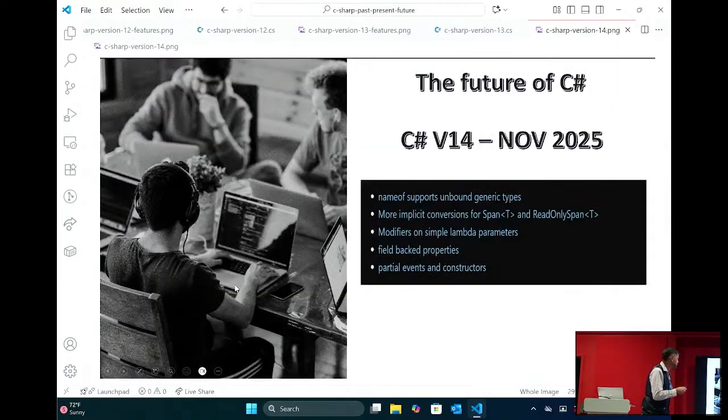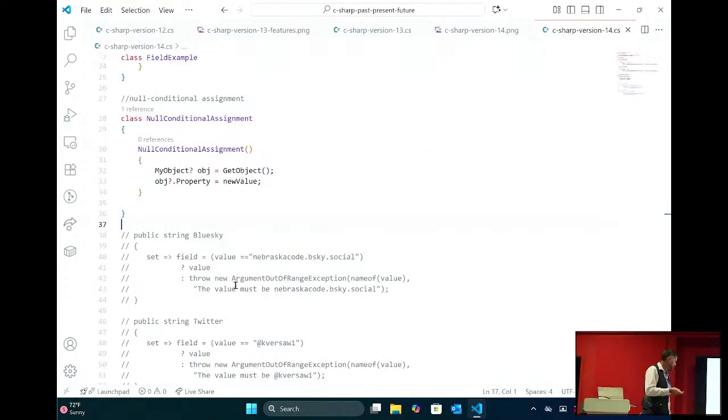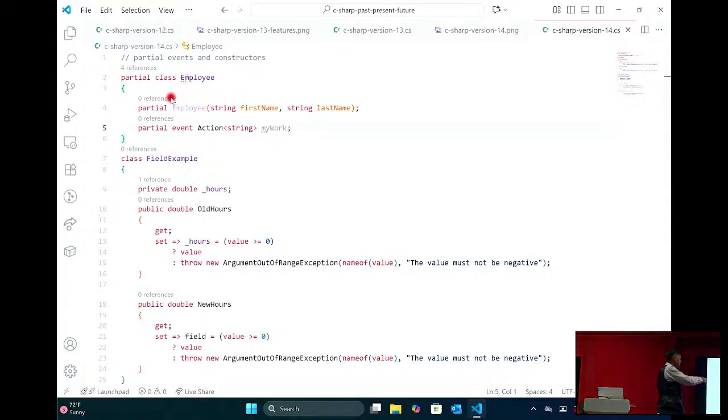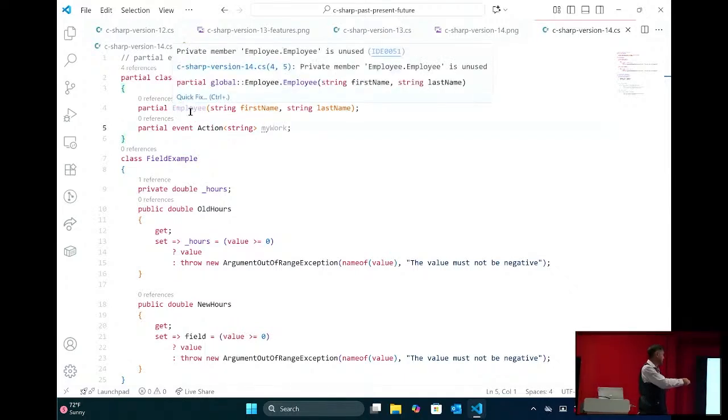Now we have time for the future, which is C# 14. We get field-backed properties. We also get partial events and constructors, which I think are kind of interesting. So we'll go up to the top here. We can now do like this employee right here. This is a constructor for employee, but I put a partial on it. And sort of what this is doing is allowing us to add an interface onto a class. Whoever implements employee has to implement this constructor, is kind of what it comes down to, and same with the event.